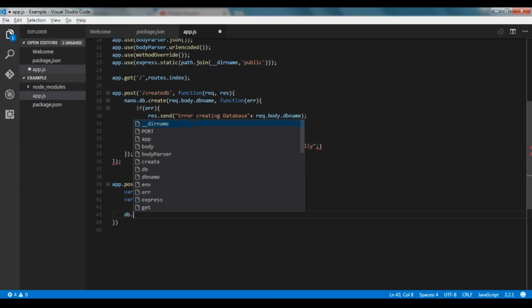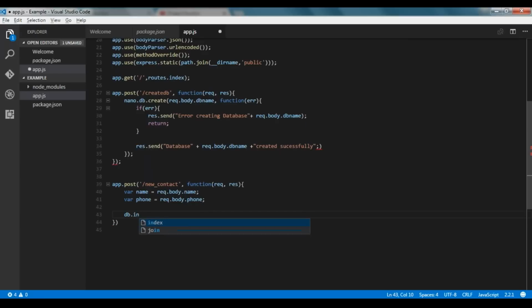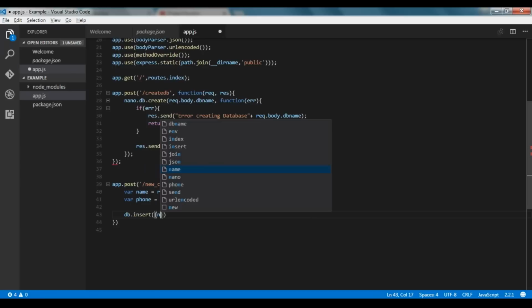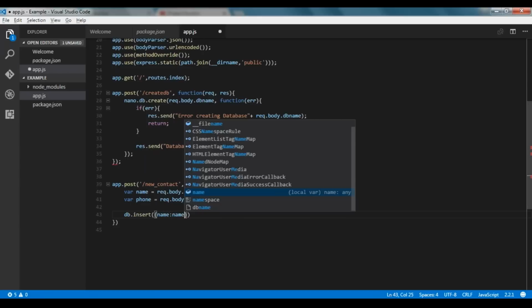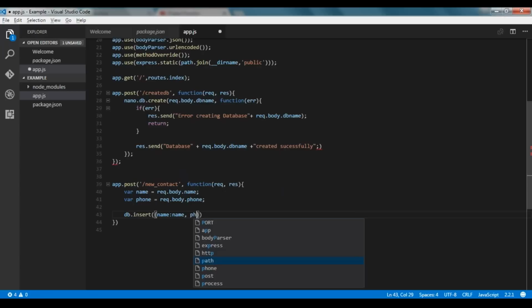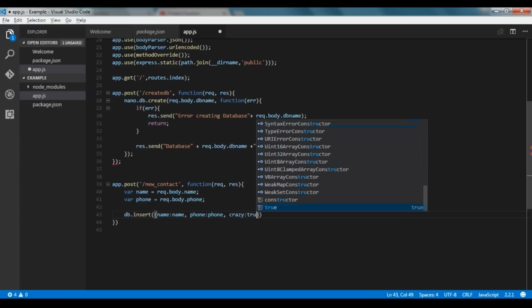Now we'll insert these values inside our database. For that, we are using db.insert. Now name should be name, comma phone should be your phone, and we have a third parameter, make this crazy as true.